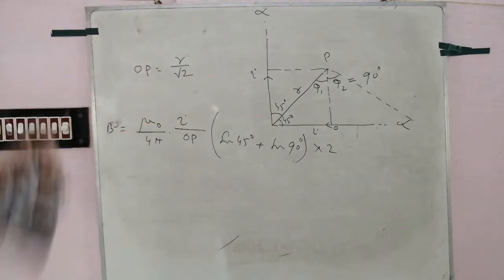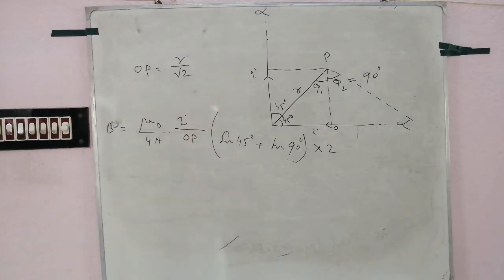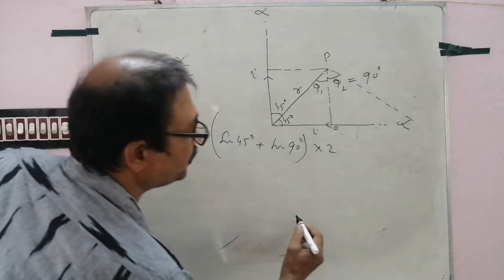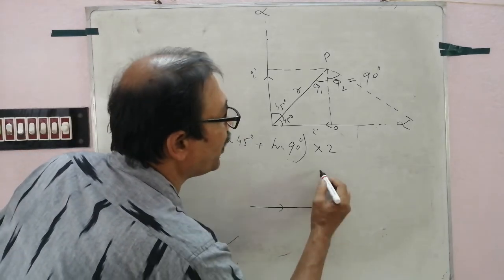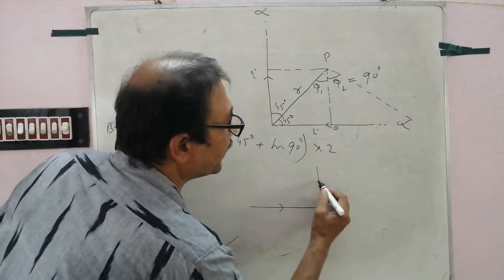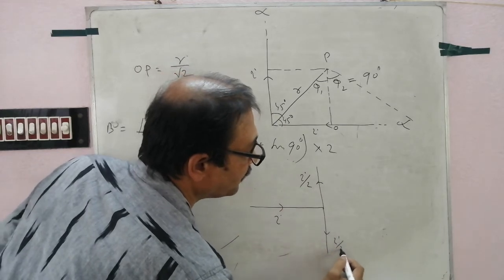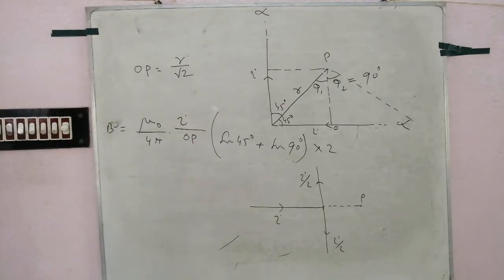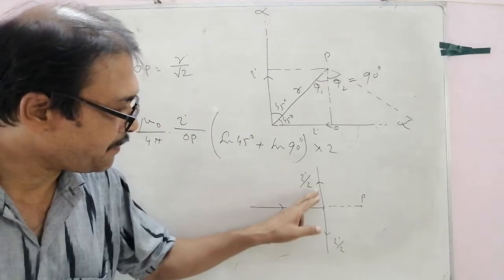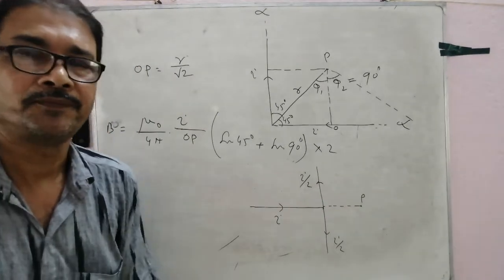Clear? This is another type of problem. Follow, very important question. Suppose this type of problem, this is a wire and here another 2 wires are connected in this way. The current I is divided into 2 equal parts. What will be the magnetic field at P? Follow. The current I is divided into 2 equal parts, I by 2, I by 2. And you have to find out the field at P.